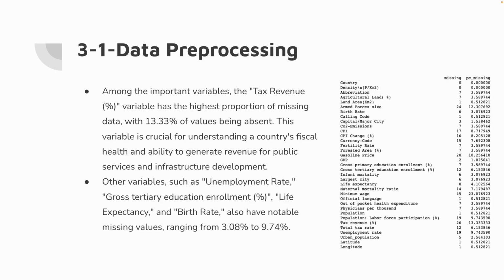Data pre-processing. As you can see on the right hand side, all variables and the missing data and the percentage. For example, tax revenue is missing 13%, and the employment rate, education, life expectancy, and birth rate are missing from 3 to 9%.